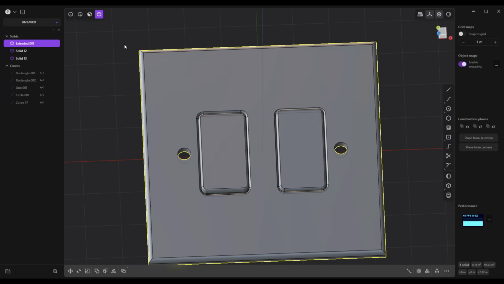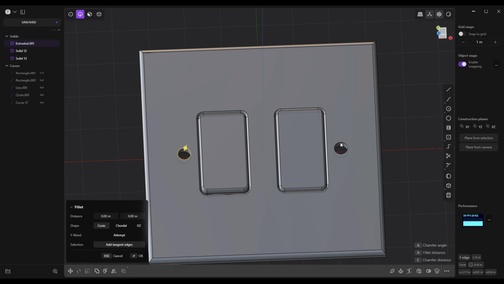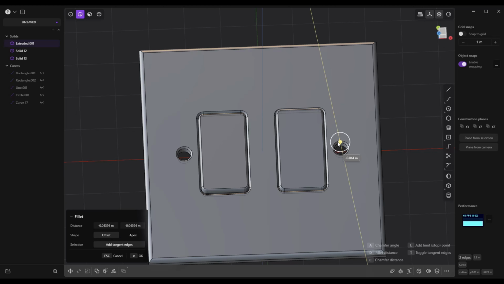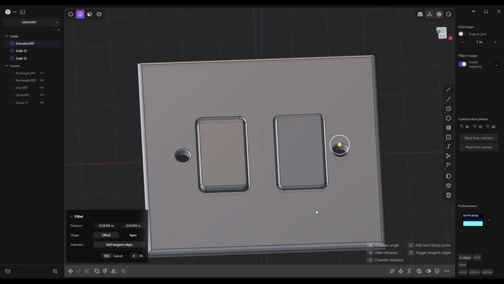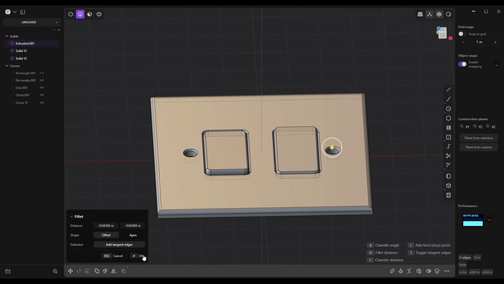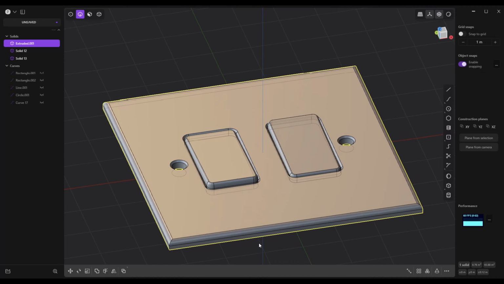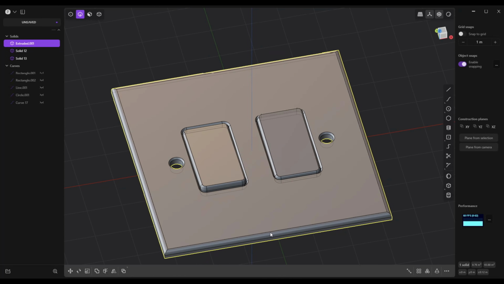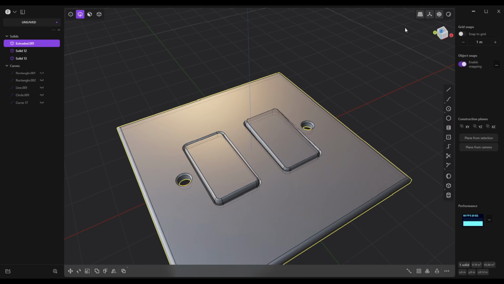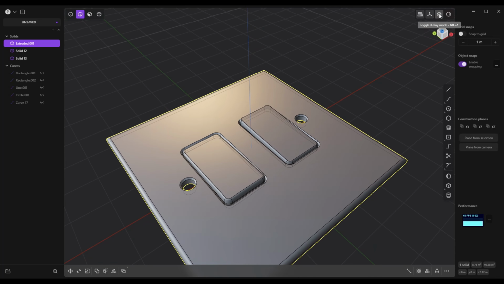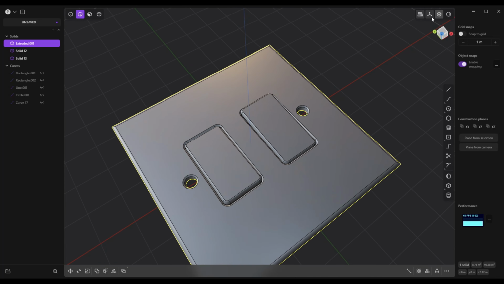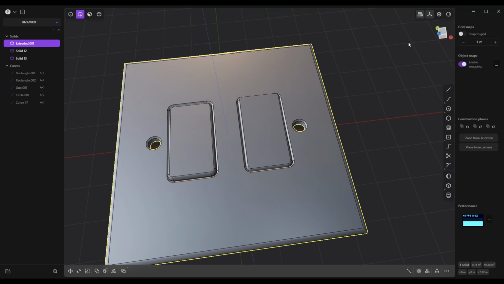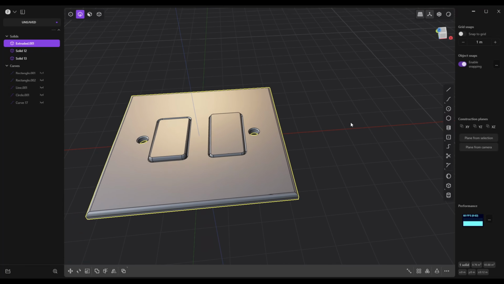We're going to go to edge mode, select 1, select 2. Let's round that over. Actually, let's chamfer that like this, just a tiny chamfer. And we're going to click on OK. And we're going to go to perspective mode. We're going to turn off the X-ray. And now what we can do next is create some screws, right?